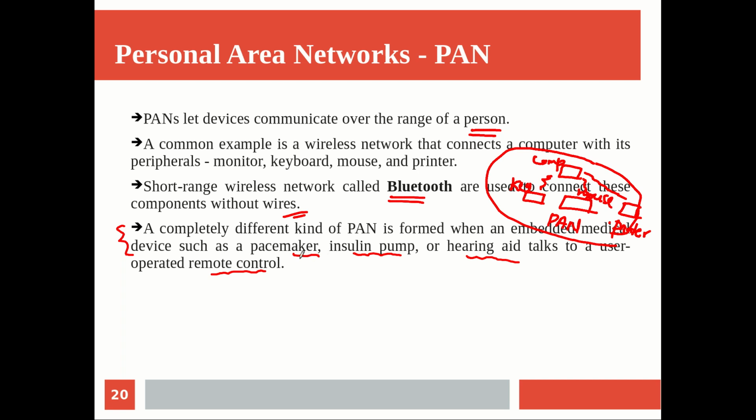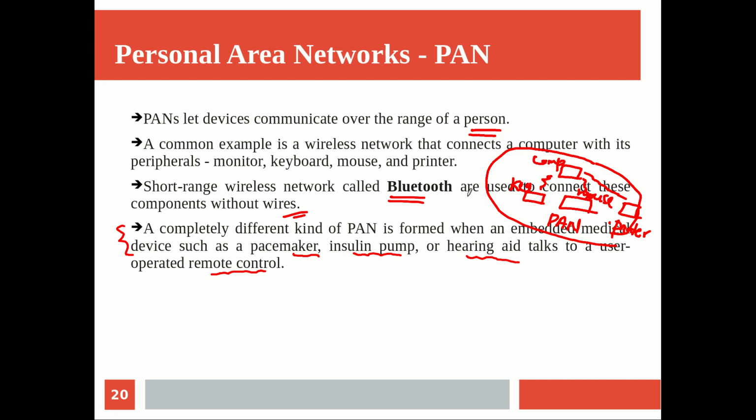So these pacemakers, insulin pumps, hearing aids, whatever it is, which are embedded in the human body, have sensors that capture some information, and that information is communicated to the remote control, or by this remote control we can give some signal to these implanted devices in our body. And that communication, just like this example, can be thought of as another category of personal area networks.